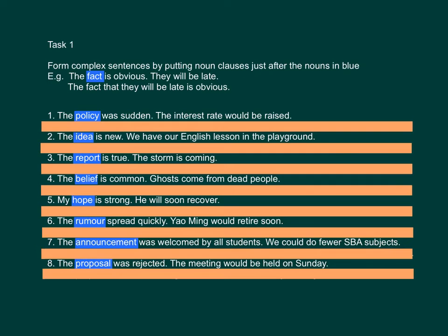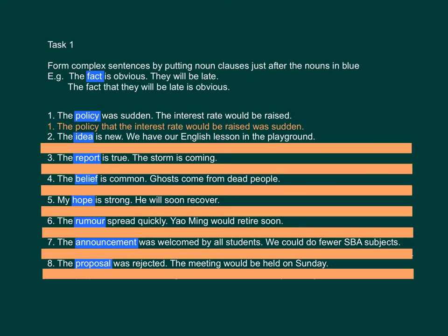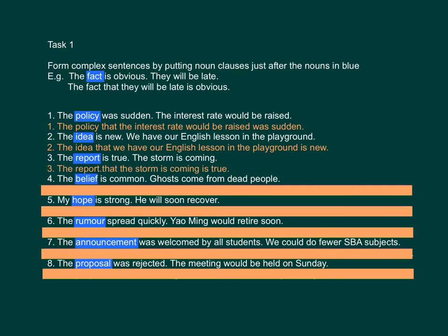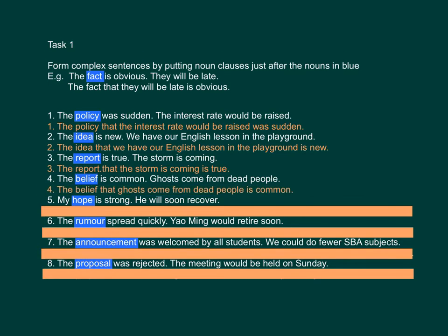Answers for number 1 is the policies that interest rate would be raised was sudden. Number 2, the idea that we have our English lesson in the playground is new. Number 3, the reports that the storm is coming is true. Number 4, the belief that ghosts come from dead people is common.